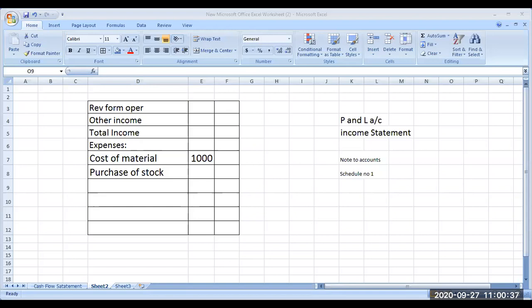Only the important ones, because some we are not able to find easily, like equity numbers, shareholding pattern and all those things. Okay, thank you.